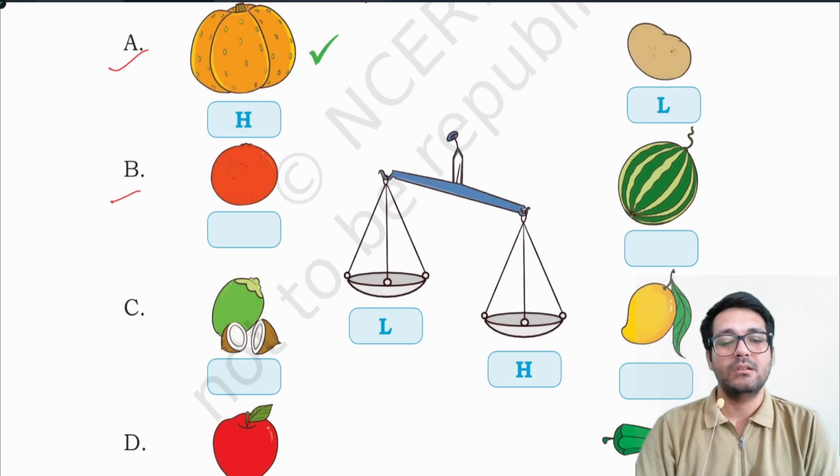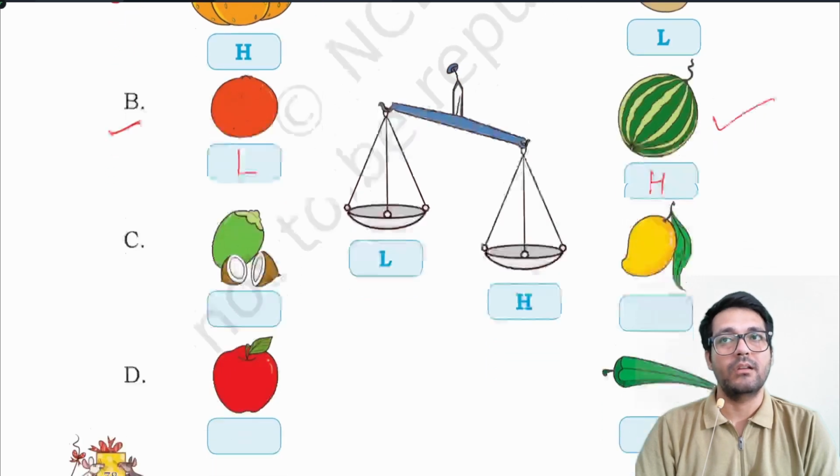For example, pomegranate and watermelon, then watermelon will make the balance go down. So you can write H for heavy below watermelon and L for light below pomegranate.